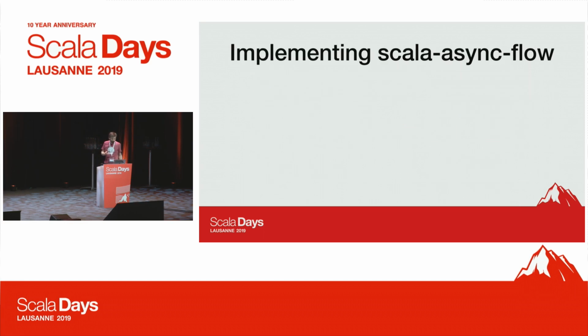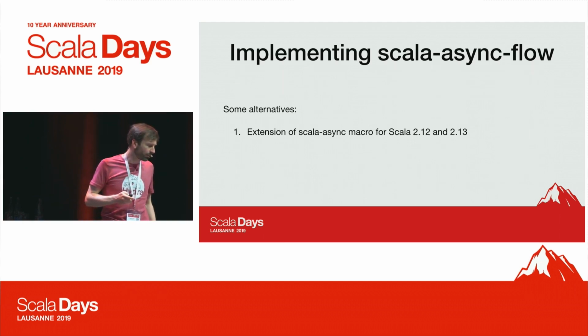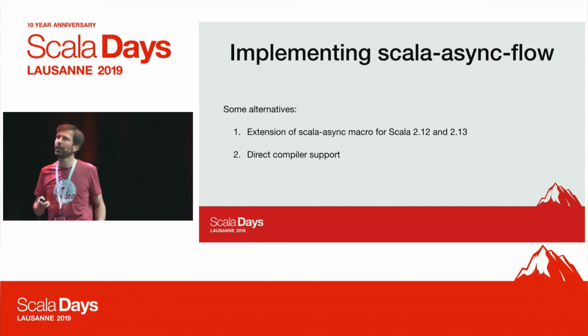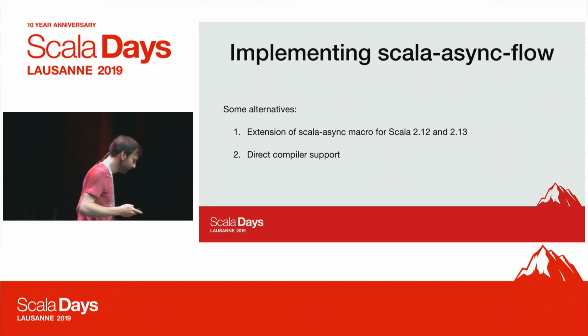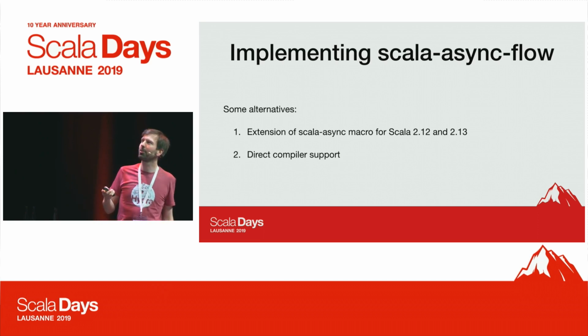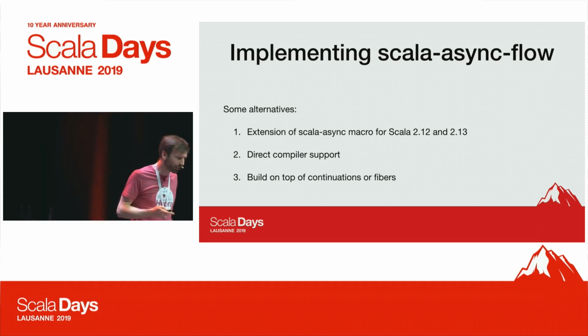Okay. Now, how can we implement these things? Well, there are some alternatives. We can either extend the Scala async macro. That's certainly possible. We can try to put direct compiler support in there. And in fact, yesterday Adrian Morris told me that he created a branch which does that, at least for the plain async await. So that's possible, of course. And we can build on top of continuations or fibers, and that's what I'm also going to show here.